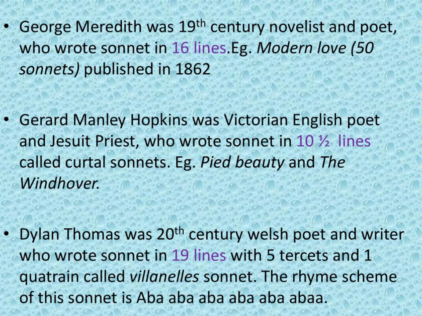Next to him is Dylan Thomas. He belongs to the 20th century. He is a Welsh poet and writer who wrote sonnets in 19 lines. This consists of 5 tercets and 1 quatrain, and it was named the Vernal sonnet. The rhyme scheme of this sonnet is ABA, ABA, ABA, ABA, ABA, ABAA.